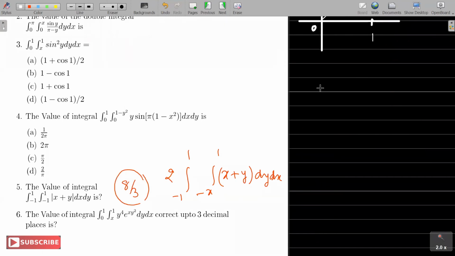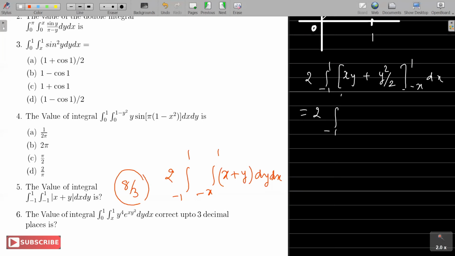So maybe quickly I can show the integrals. So 2 times integral from minus 1 to 1. First the integral with respect to y will be xy plus y square by 2, with limits minus x to 1.